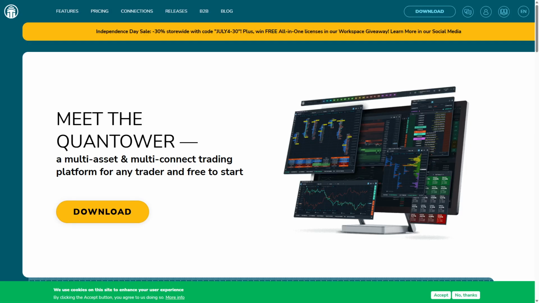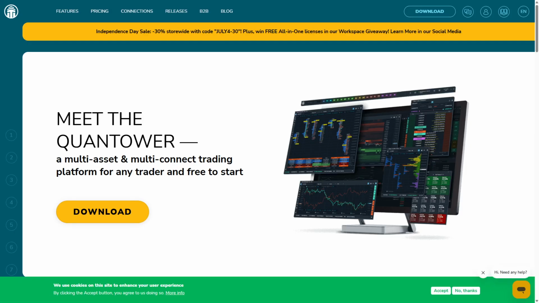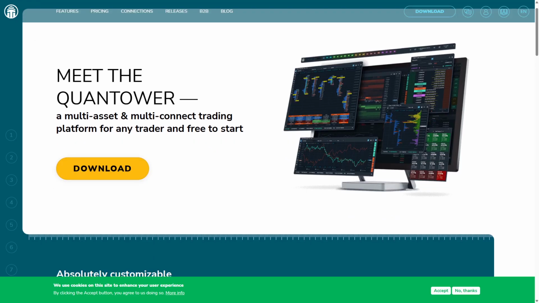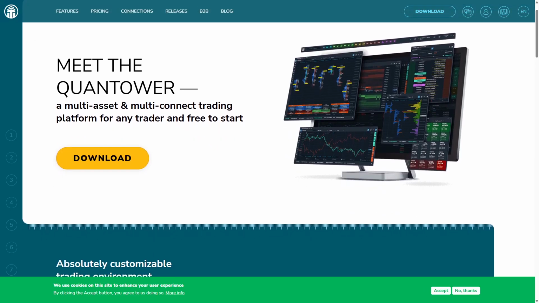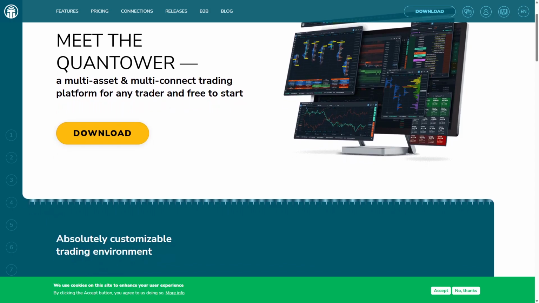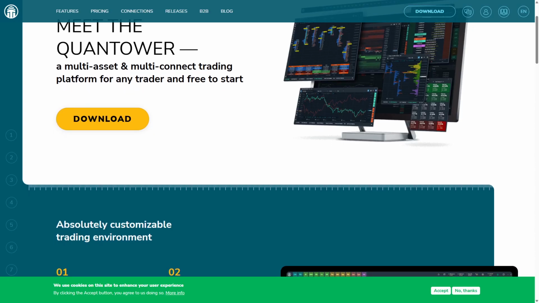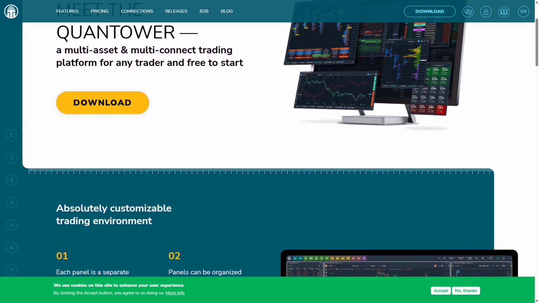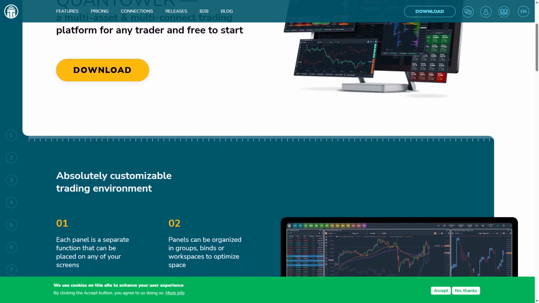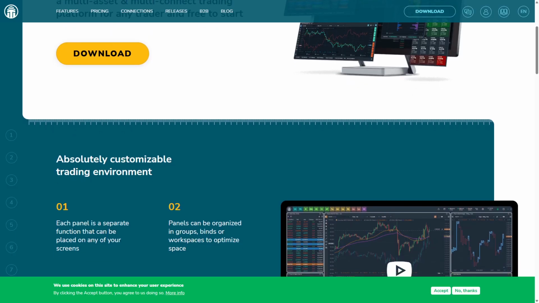Quantower is a multi-asset trading platform that supports futures, stocks, options, and forex. It offers advanced charting, customizable workspaces, and direct connectivity to numerous brokers and exchanges. Quantower's architecture allows traders to monitor multiple markets simultaneously with tools like multi-chart layouts, DOM, depth of market, and algorithmic trading capabilities. Its strengths include flexibility across asset classes and integration with popular data feeds, making it suitable for traders